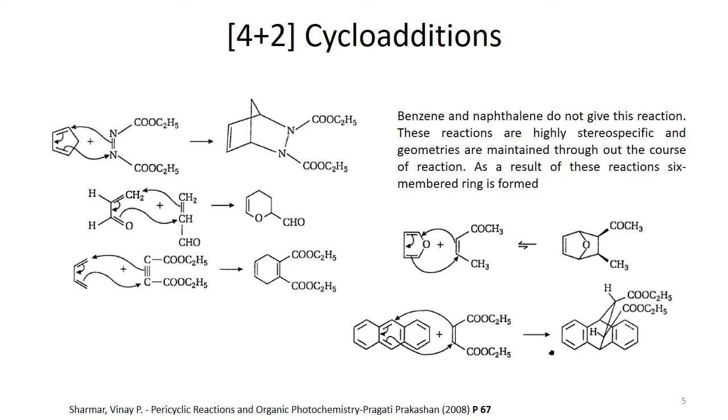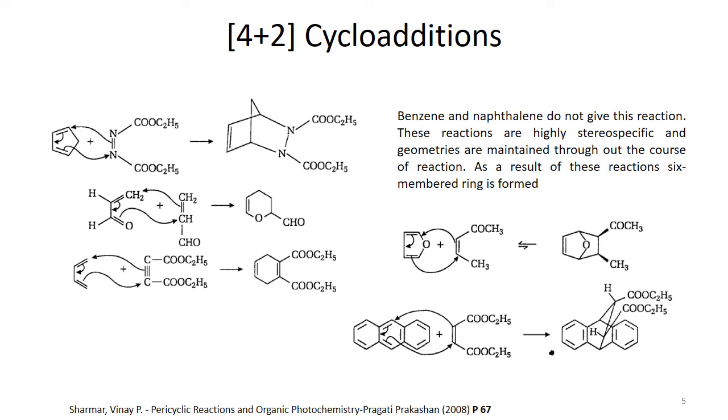that are possible in the 4 plus 2 cycloaddition reaction, because here we talk about a carbon carbon double bond, but in addition to the carbon carbon double bond, there are also other possibilities. Like here we have a nitrogen nitrogen double bond, and there is a possibility that instead of a double bond we have a triple bond, that is, a carbon carbon triple bond can participate.